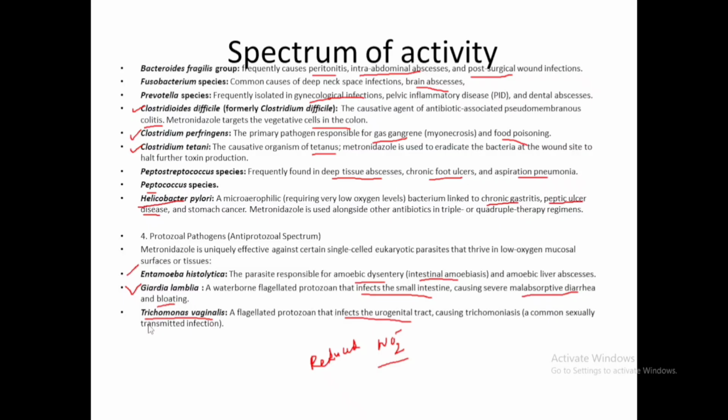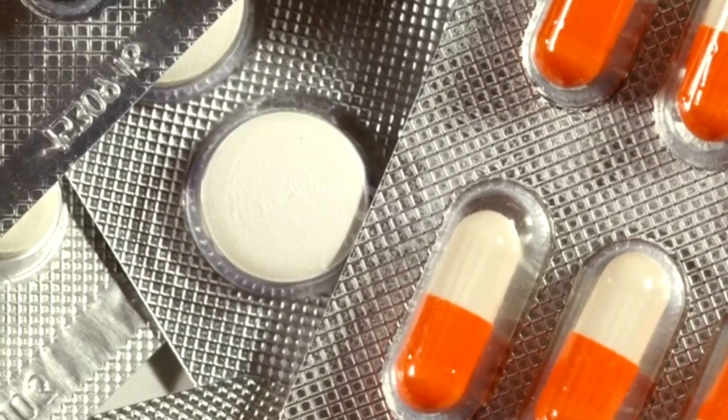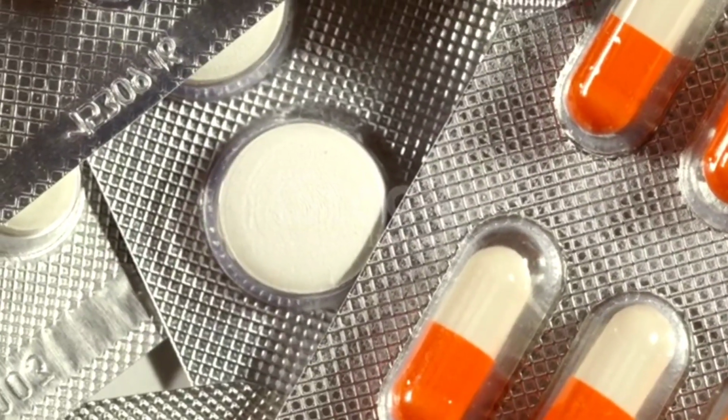Next is Trichomonas vaginalis. This protozoa can cause urogenital tract infections, the most common sexually transmitted infection. This is also susceptible to the metronidazole drug.